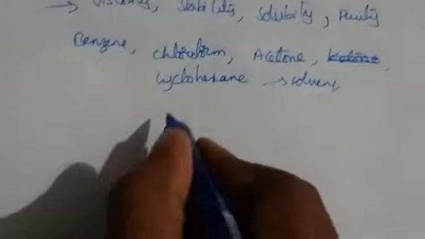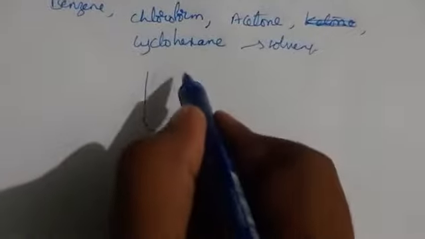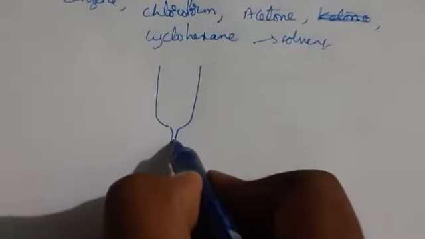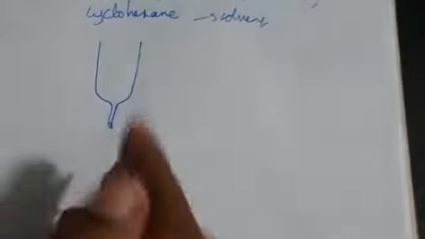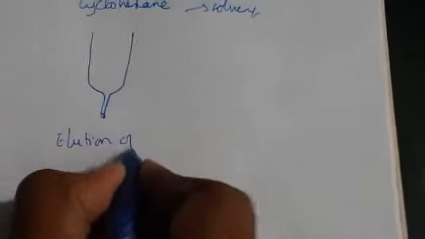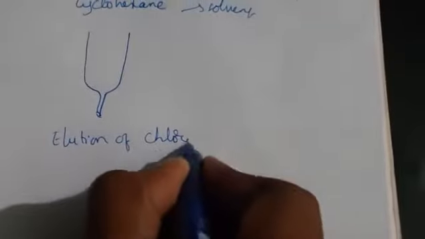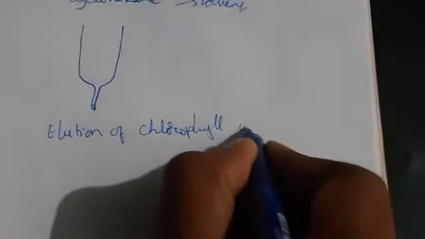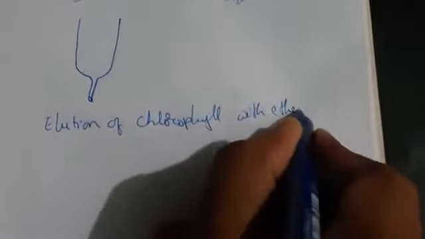Next, let us take the elution of chlorophyll with ether. So what will happen here? See here, we are separating the chlorophyll. Elution is nothing but the separation of individual components. We are separating by elution of chlorophyll with ether.